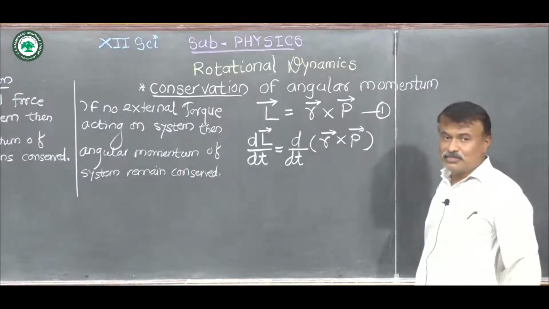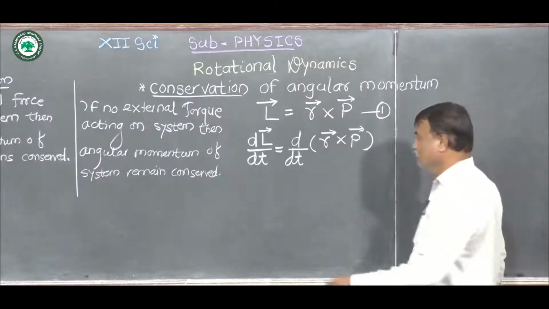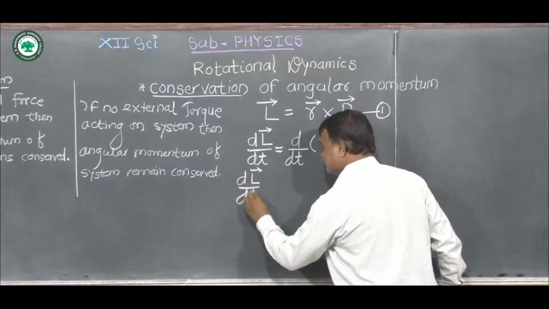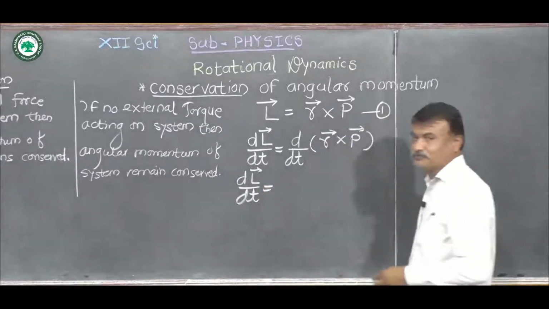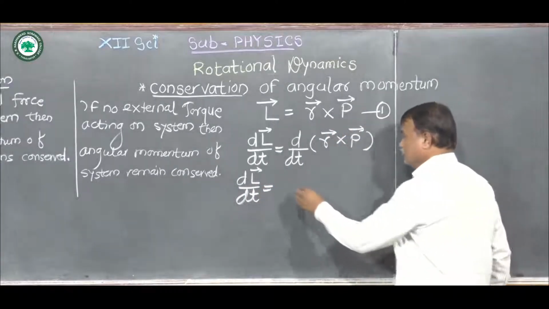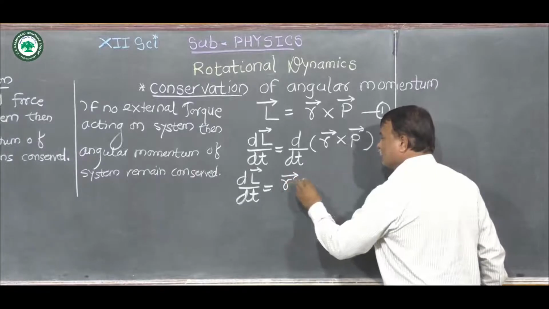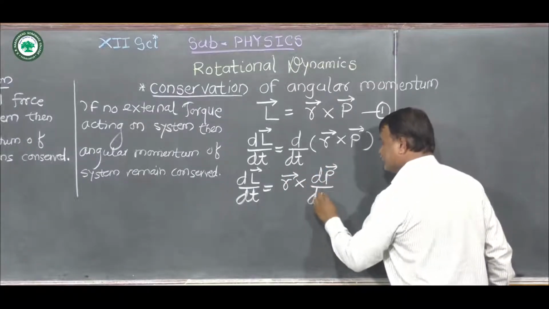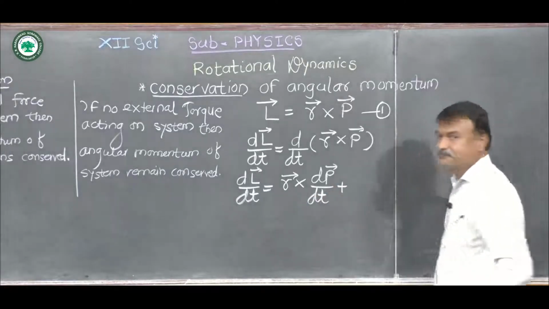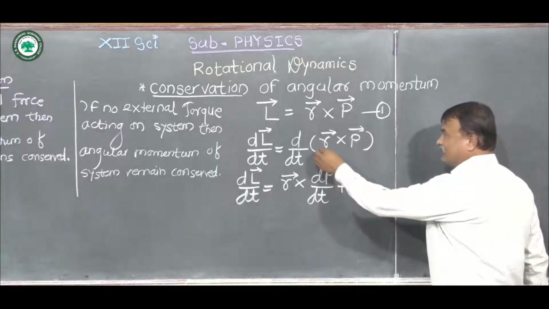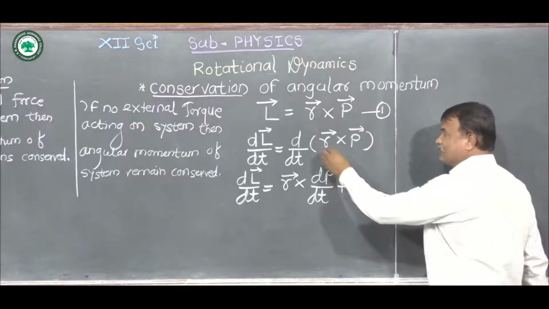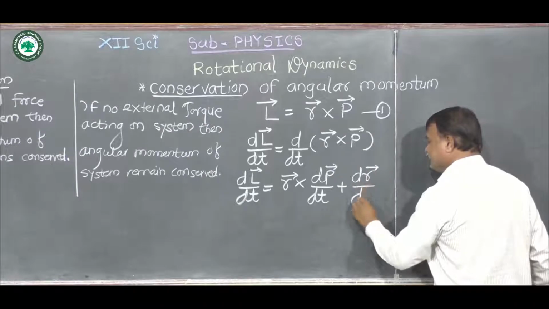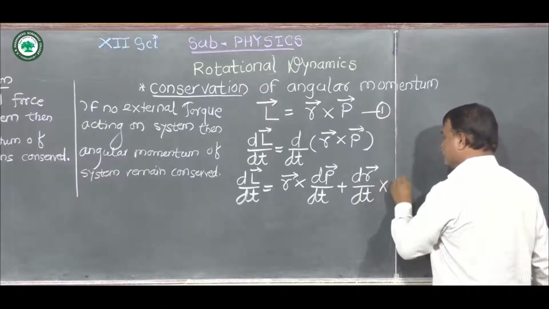Now we have to simplify this relation. So we get dL bar by dt is equal to r bar cross dp bar by dt plus, now we have to take the derivative of this r bar with respect to time, so we write dr bar by dt cross p bar.